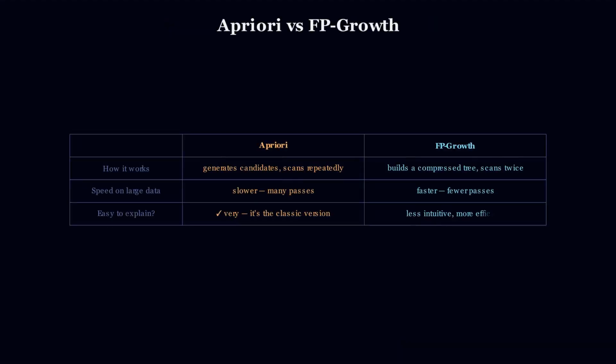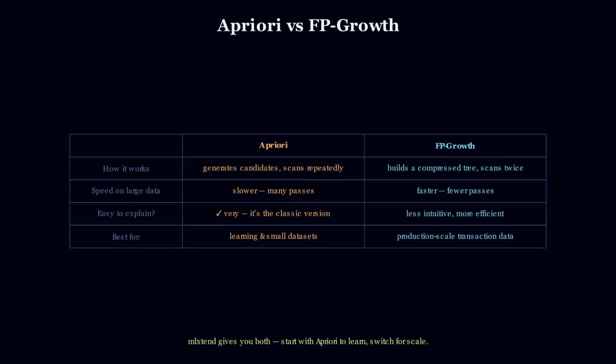Apriori is the classic version. Easy to explain, slower on huge data. FP-growth compresses everything into a tree first. Fewer passes, faster. Learn on Apriori. Reach for FP-growth once your data gets large.